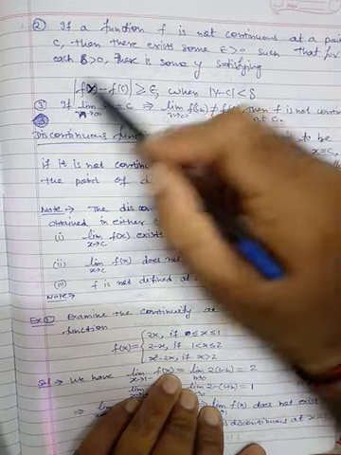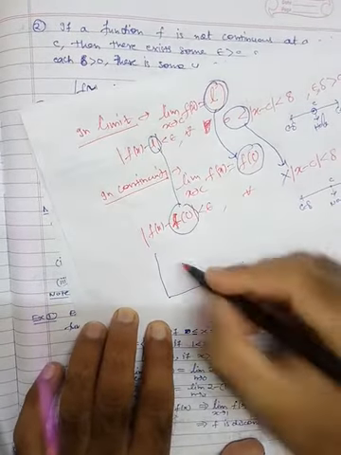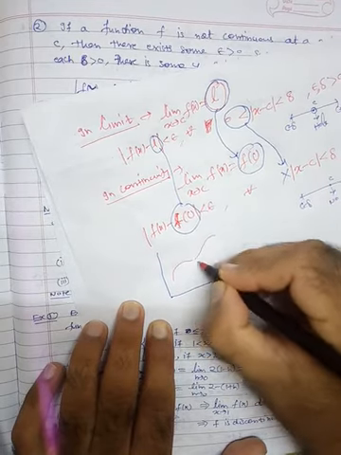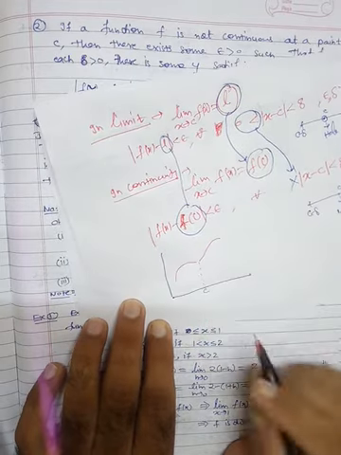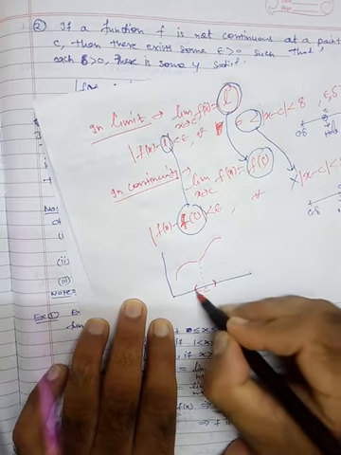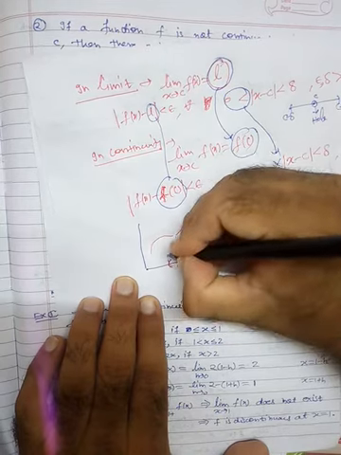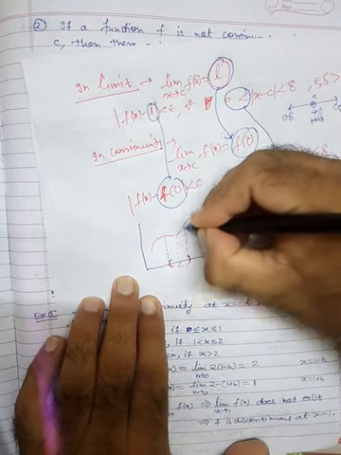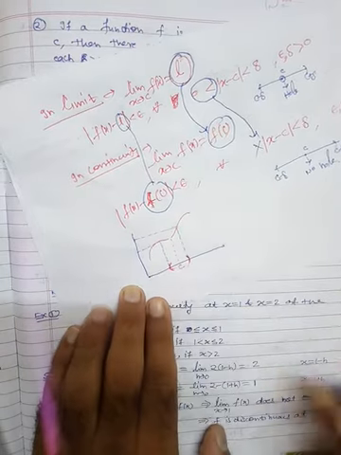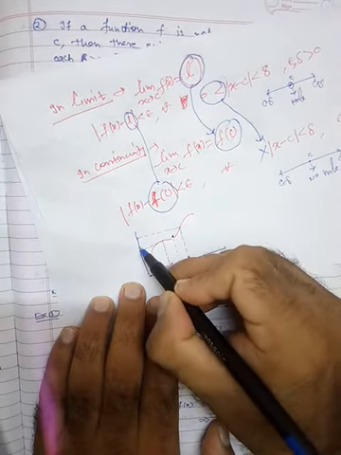The meaning is that, if you draw the curve, here is suppose a discontinuous function. This is the point c. If you take a neighborhood here, just draw the strips.